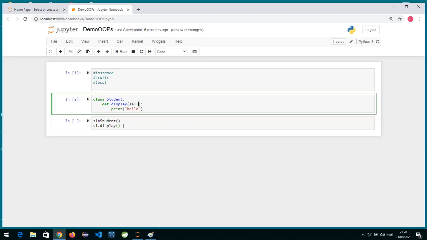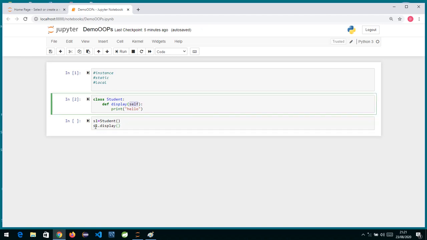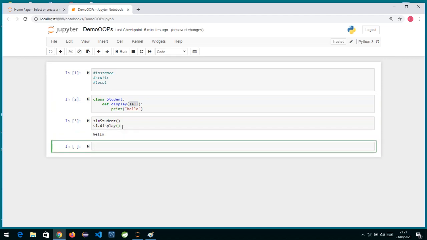I did not pass it explicitly. This object reference is passed by the interpreter, so this self is actually holding the address. Which address over here? What S1 is pointing to. So if I run this, you will see what is printed over here is hello.